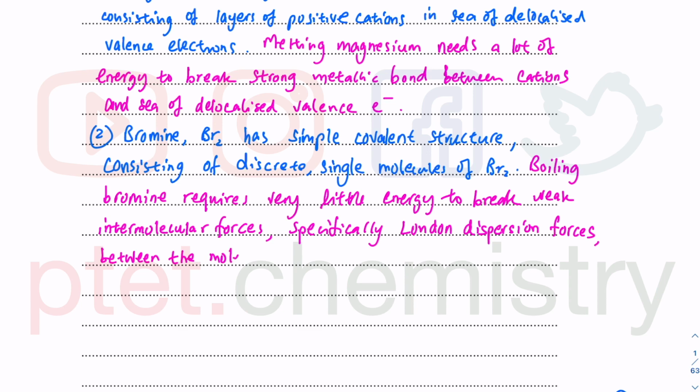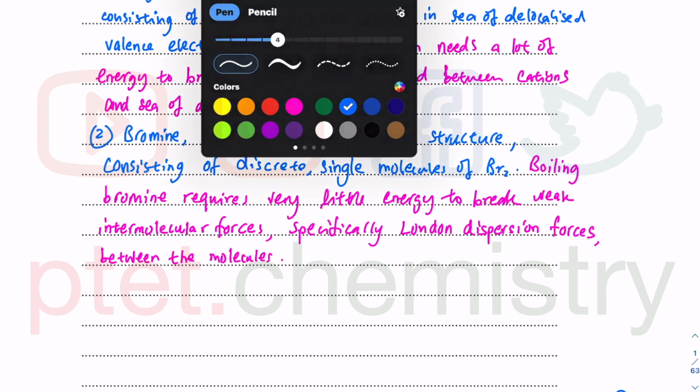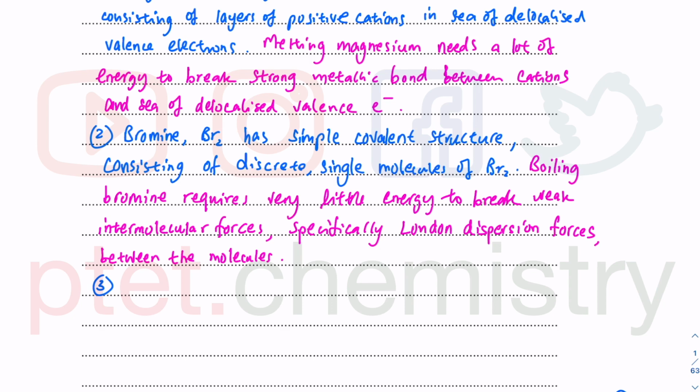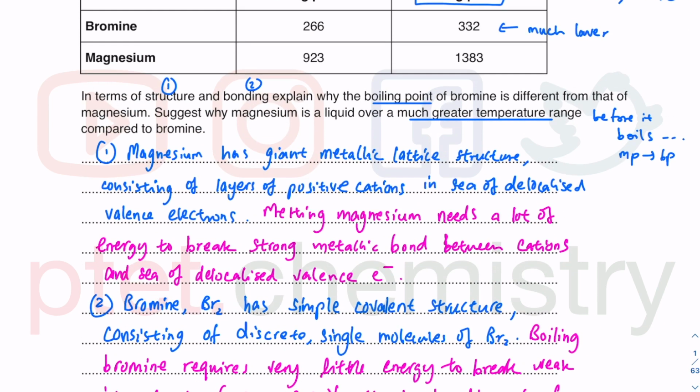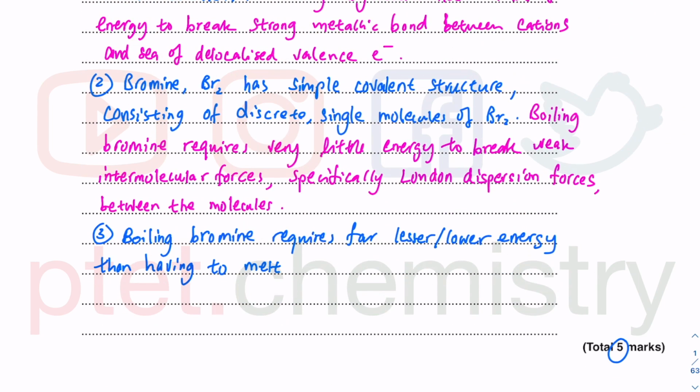On to the last part, where we have to justify this or contextualize our answers. Boiling bromine requires far lesser energy because you are just moving the molecules further apart, a far lower amount of energy than having to melt and then having to boil the magnesium, because it said magnesium is a liquid over a much greater temperature range.